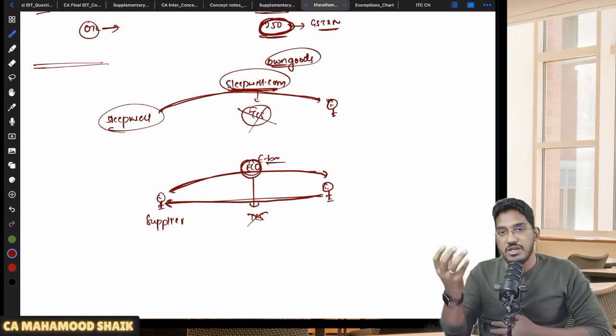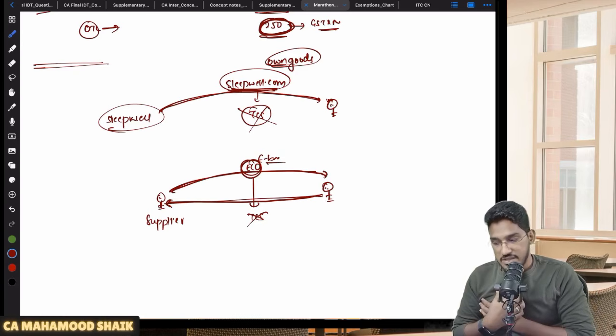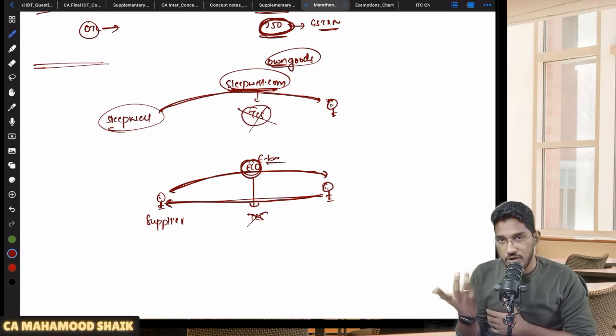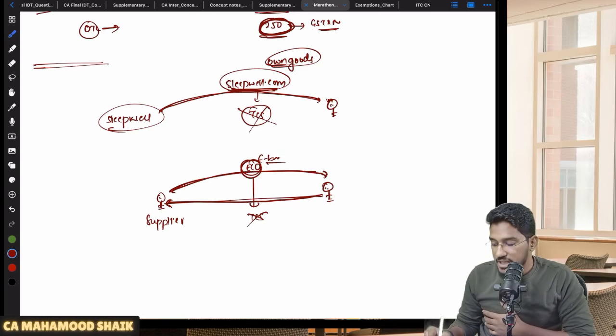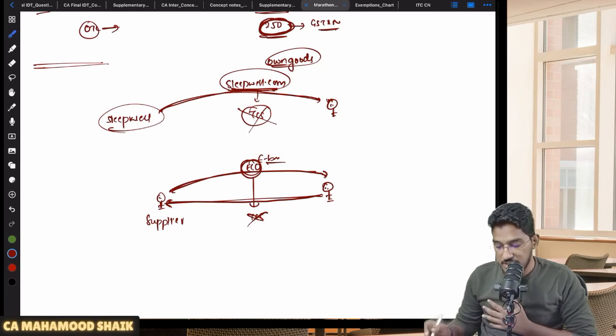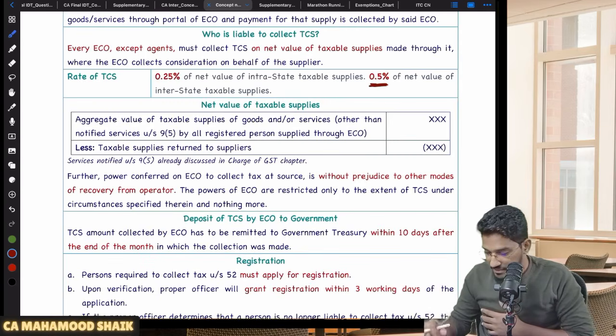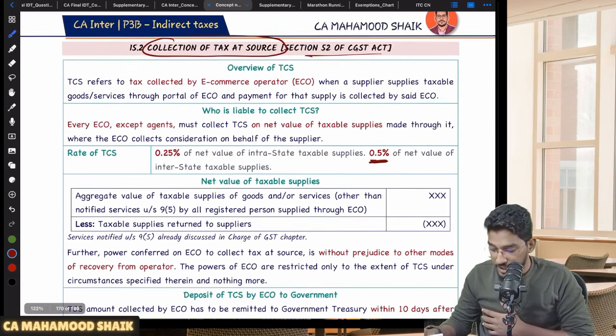Why? Because if the e-commerce operator has not collected any consideration, how can they collect the TCS amount? Not possible. So this is also one case where TCS will not become applicable, where the consideration is not collected by the e-commerce operator. Consideration is collected directly by the supplier. Understood? Clear, everyone? So that's what they try to say here.